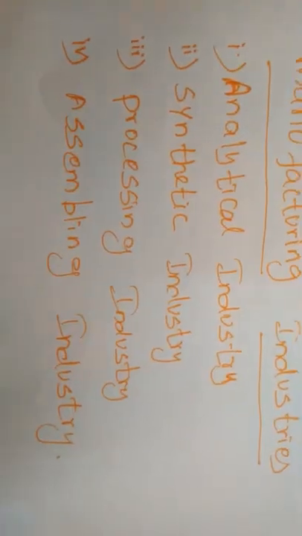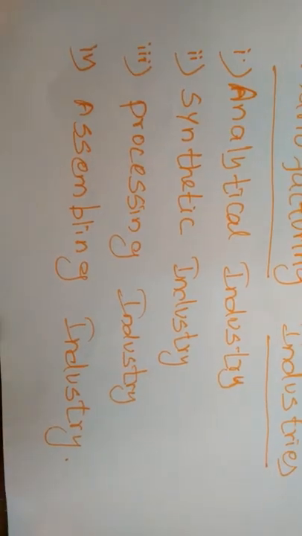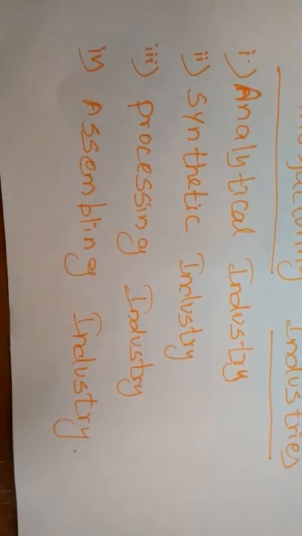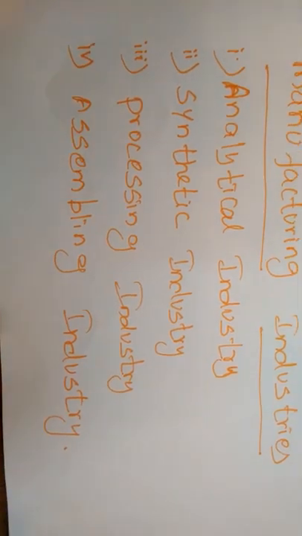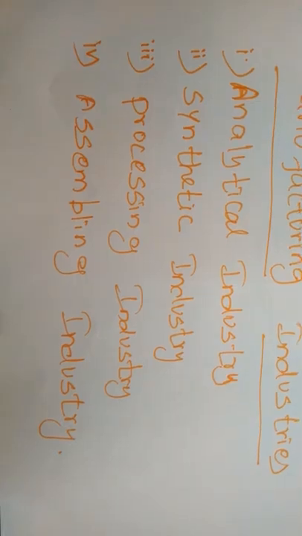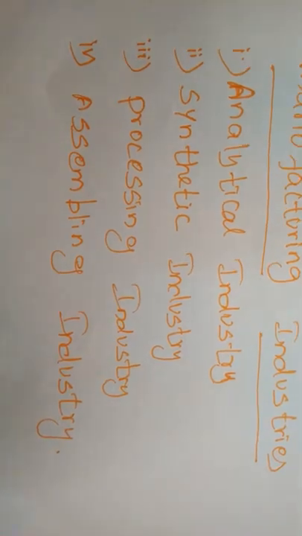Next, assembling industries. These industries assemble different component parts to make a new product. For example, car industries, telecom, television, or any electrical industries.